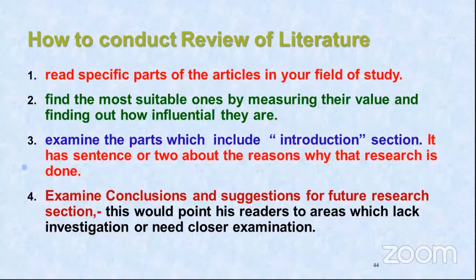So now this portion of review of literature is detailed analysis. You have to find the most suitable ones for measuring their value and finding how influential they are. So if you are reading 5 articles or 5 authors' books, you have to see that out of the 5, everyone has chosen one or the other variable. You can mix and match the variables, and you can have your own other statistical variables which you want to analyze. So every variable and every important technique which is used, you will have to study.